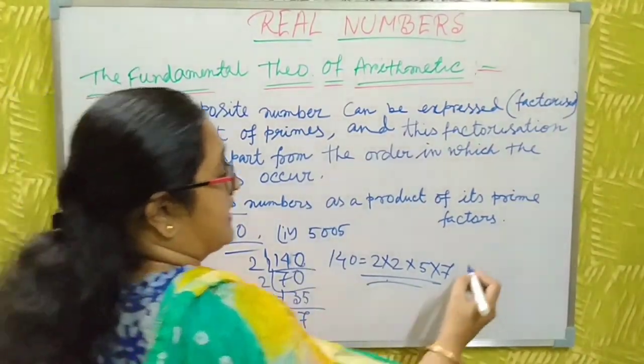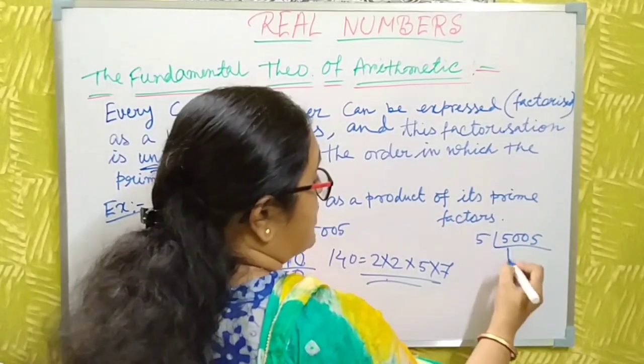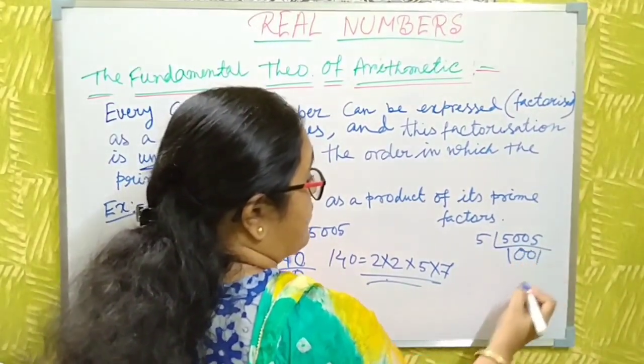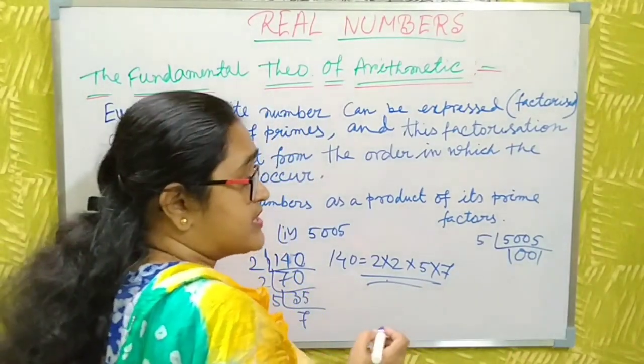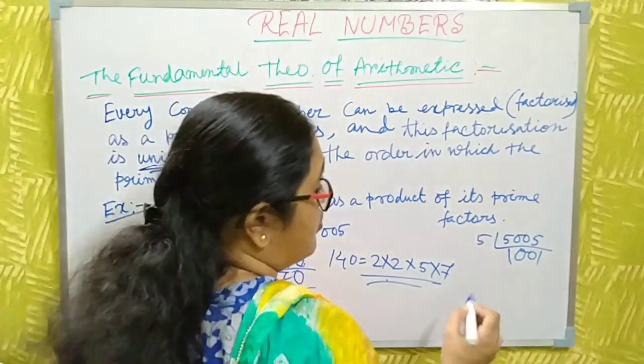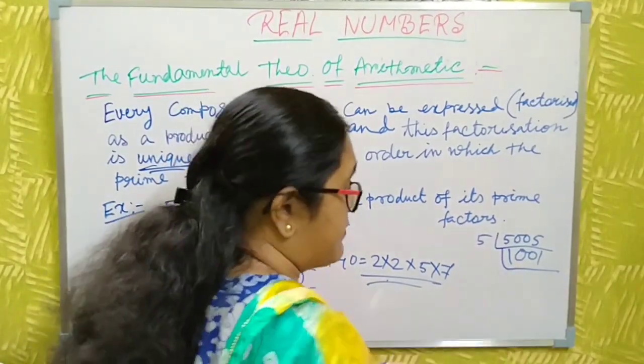And the next one, you must factorize this by 5. 5 ones are 5, 5 zeros are 0. Next, this is divisible by which number? This is prime.